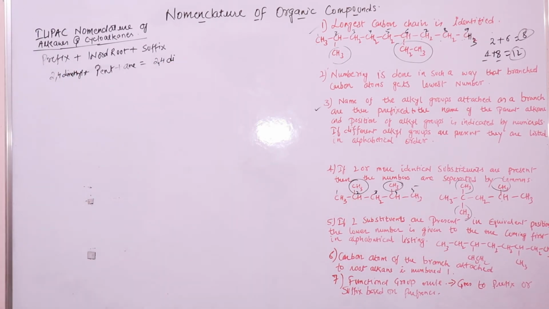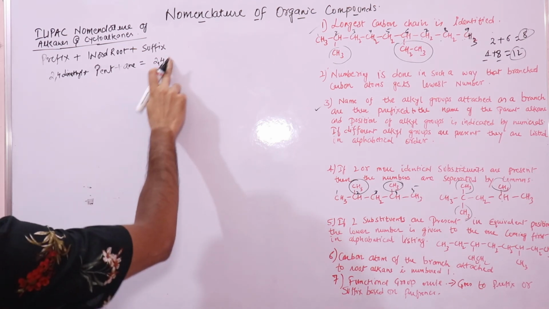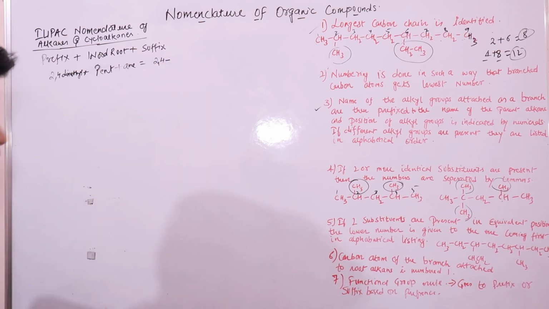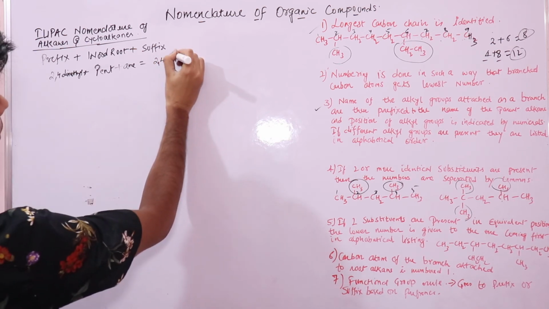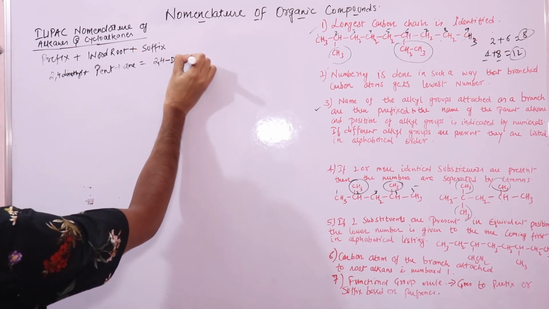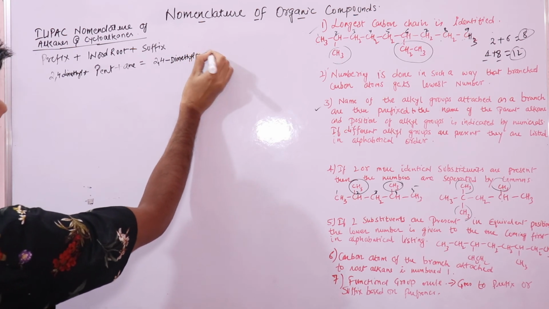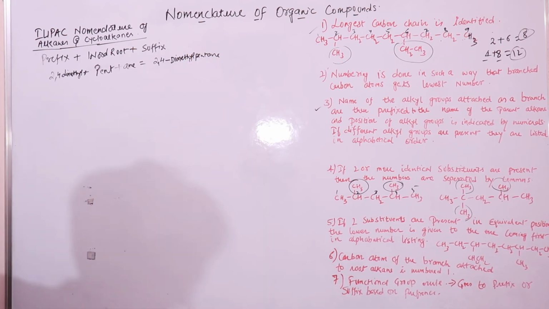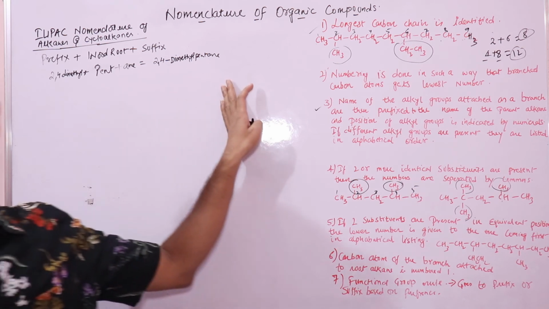2,4-dimethyl pentane, right? There is a way to write it. 2,4, then you put a dash, then you will write dimethyl pentane. There is no space between dimethyl and pentane. This is the correct form.